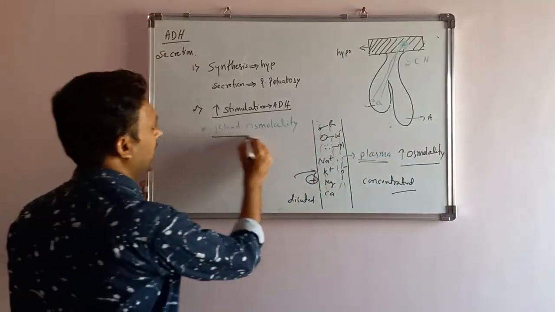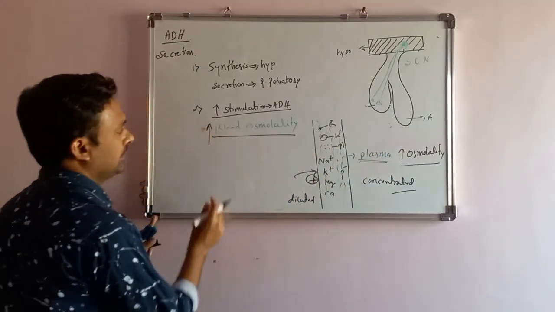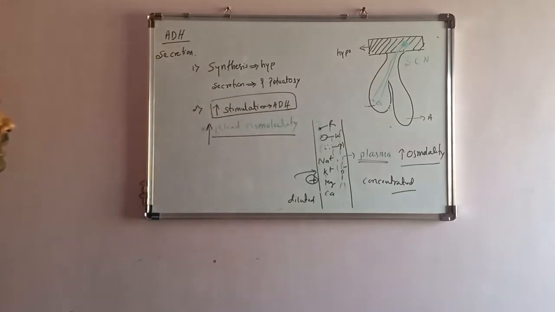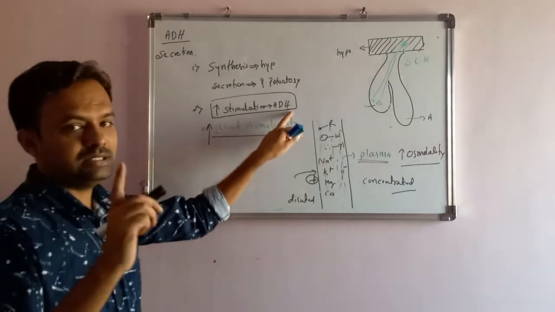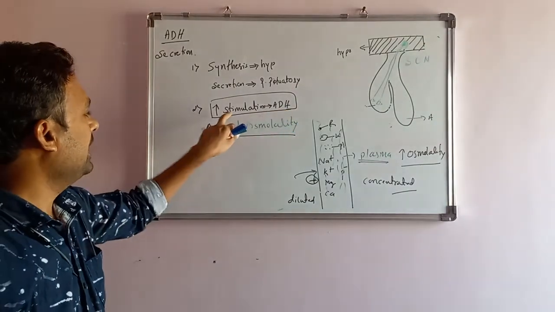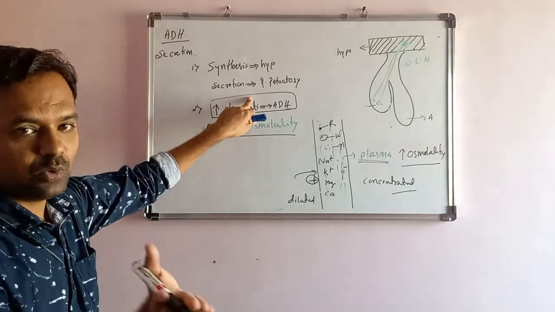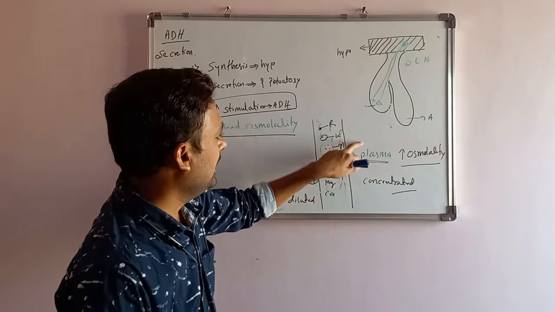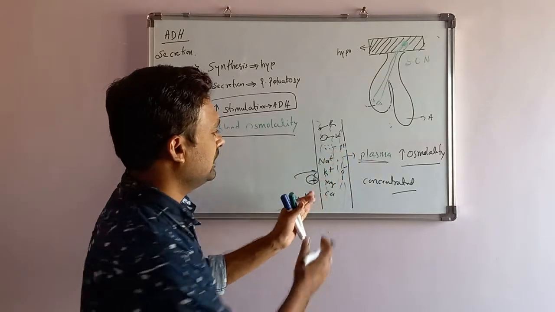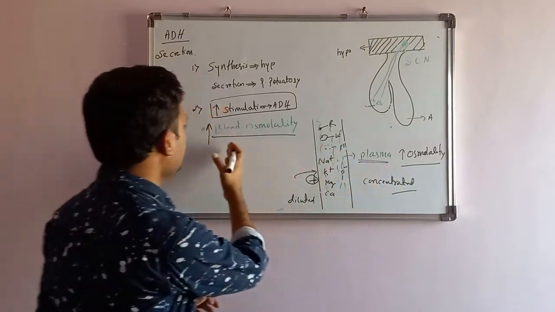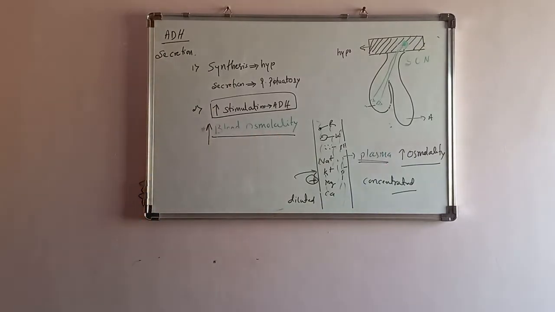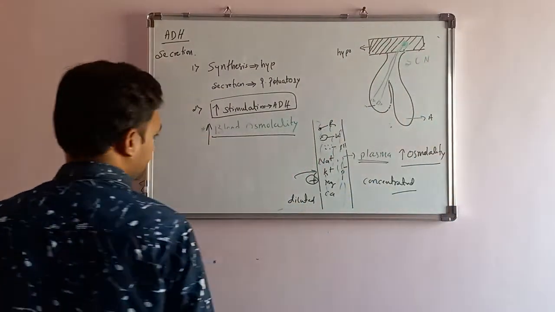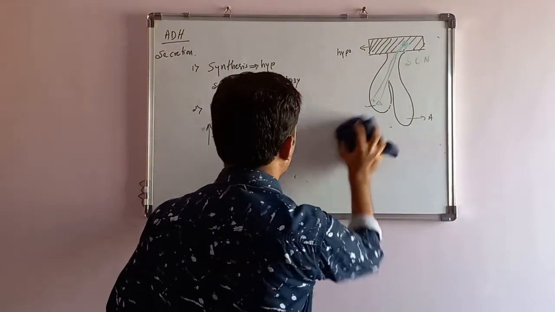So blood osmolality increase is a potent stimulator of ADH hormone. As discussed at the beginning of the class, ADH prevents water loss, adds water back, and restores the normal value. So increasing blood osmolality is a potent stimulator of ADH secretion. This is the first point.